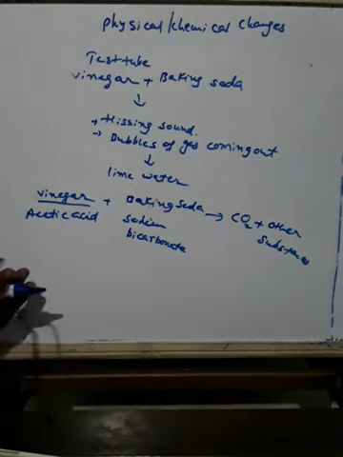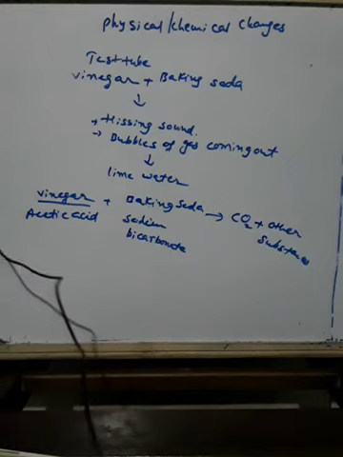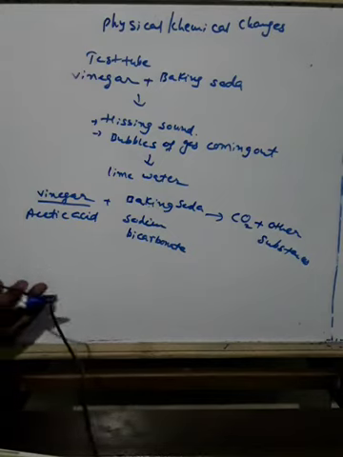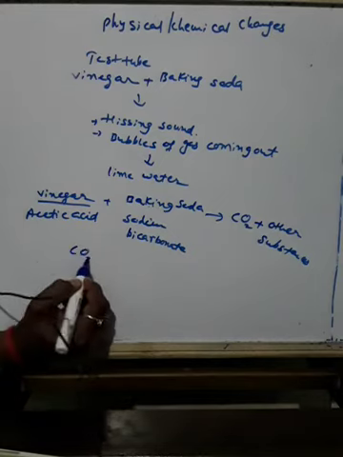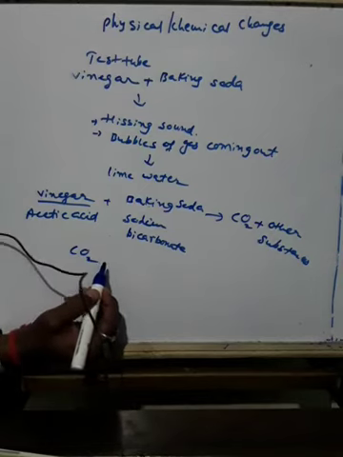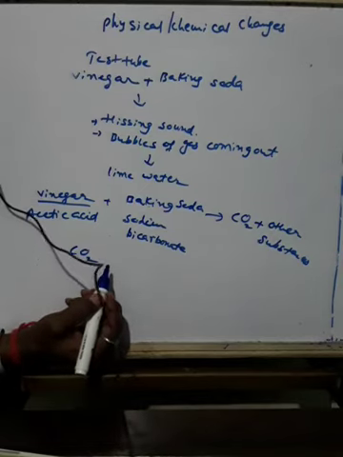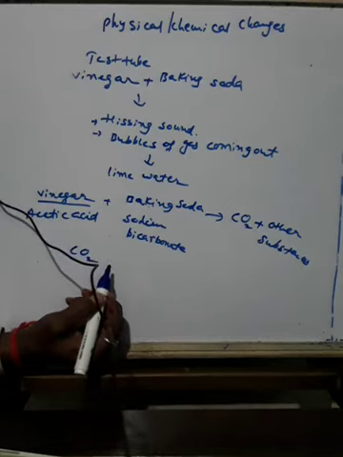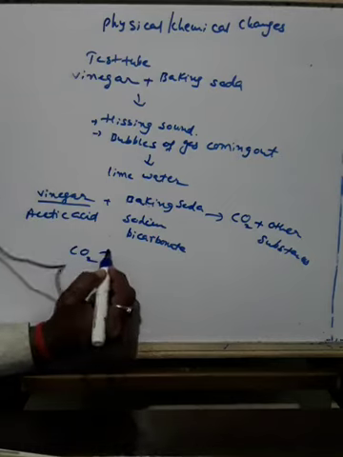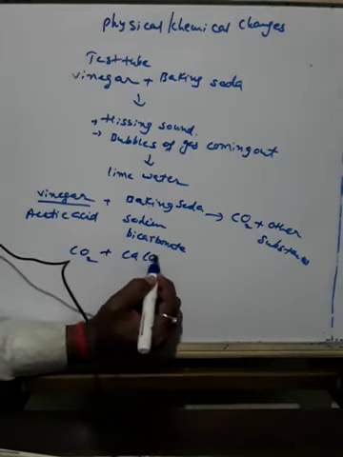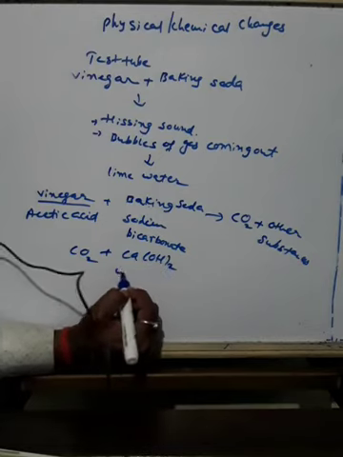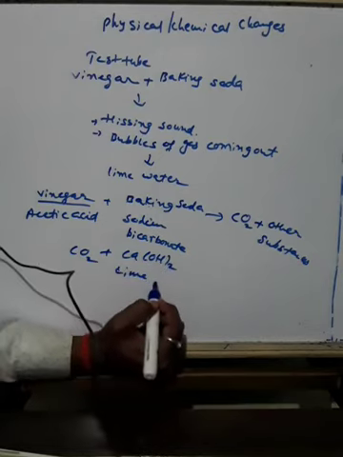Okay. So how does the reaction between carbon dioxide and lime water happen? Again, there is one more reaction with carbon dioxide. You can take page number 62 and check it out. Carbon dioxide is passed through lime water. Lime water is calcium hydroxide.